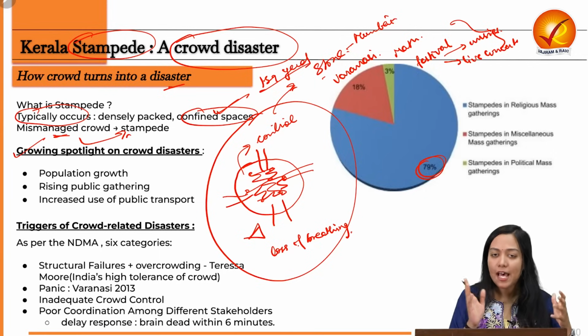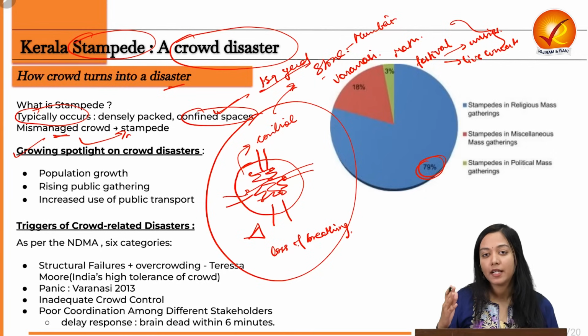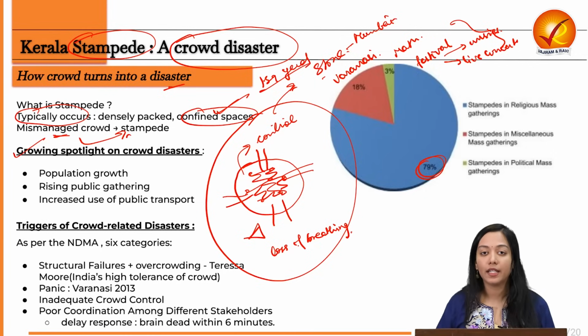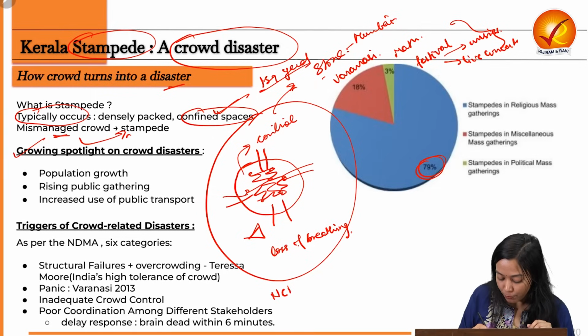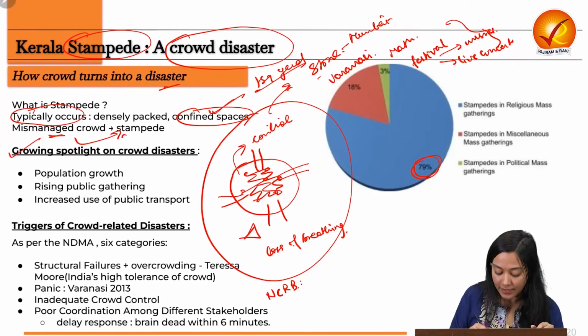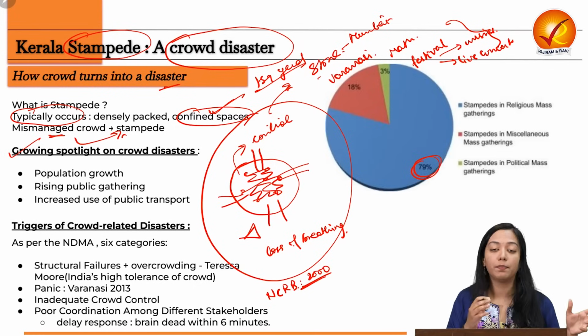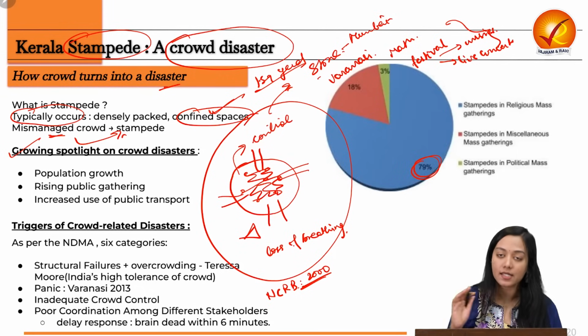Now, it has been happening traditionally, but it has become recurrent in the past decade, as has also been highlighted by a report of the NCRB, the National Crime Records Bureau, which says that in the last decade, about 2,000 lives have been claimed by stampedes. Now, why is this happening?